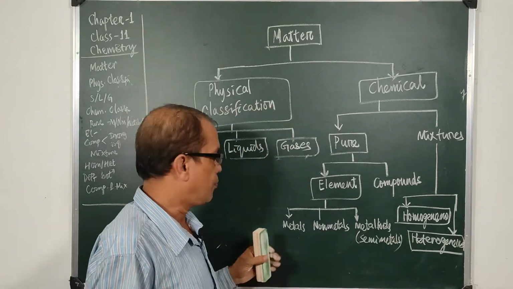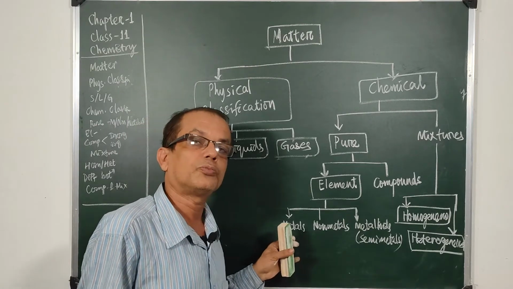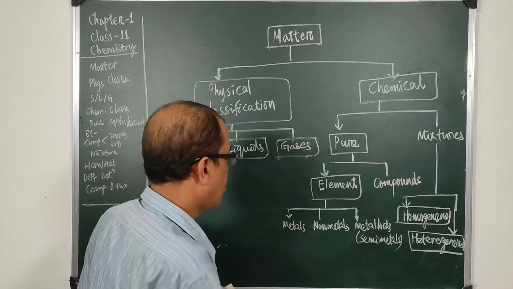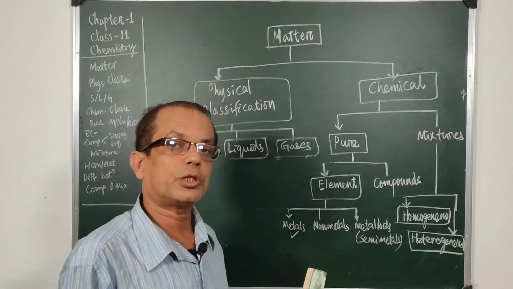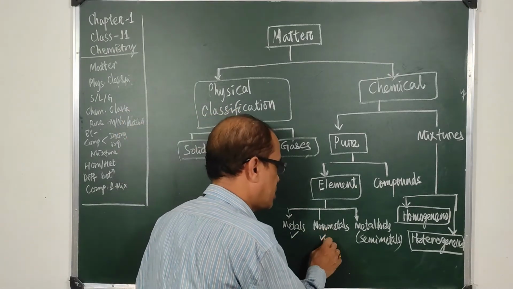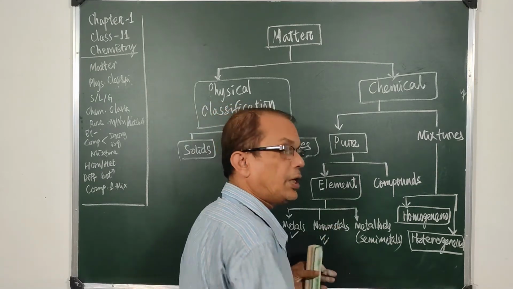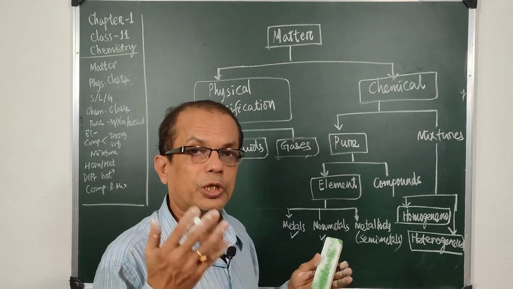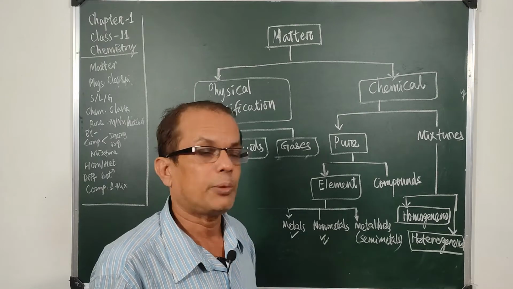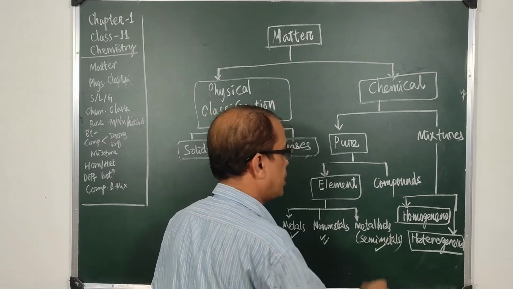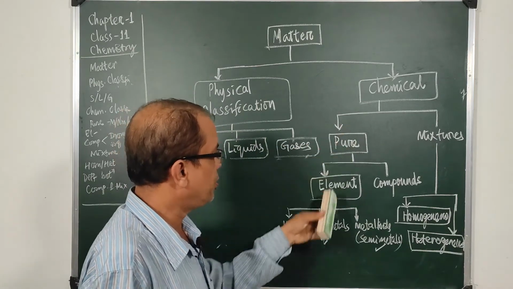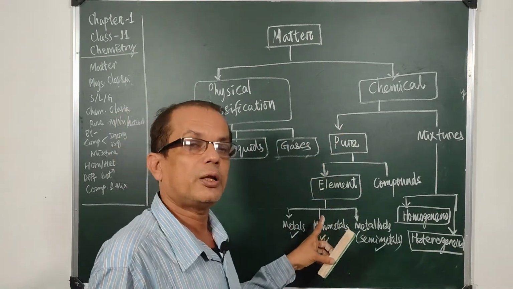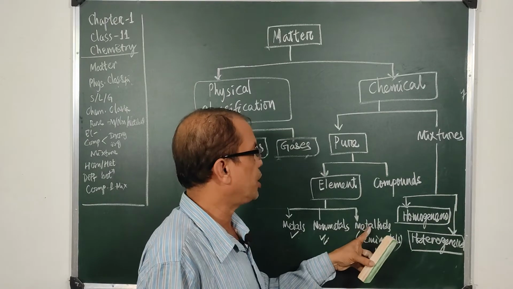Zinc, copper, gold, silver, all these are metals. And oxygen, hydrogen, nitrogen, phosphorus, these are non-metals. And things like tin, antimony, they are semi-metals. So all these elements which are pure, made up of a single element, can be classified into three groups.